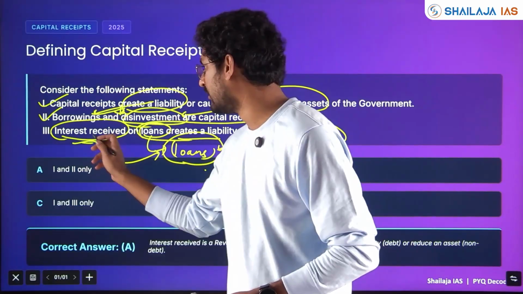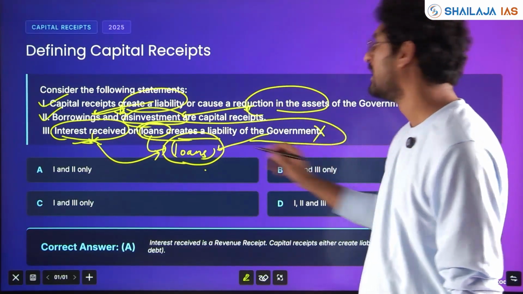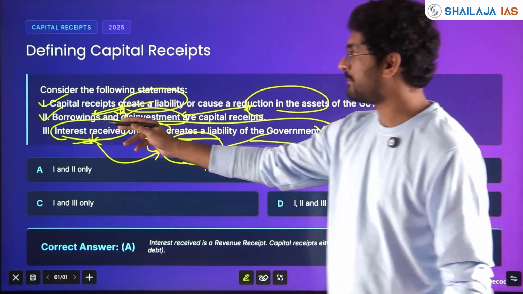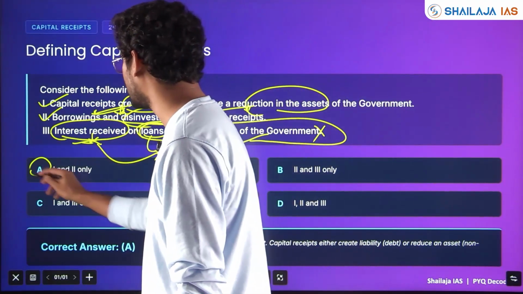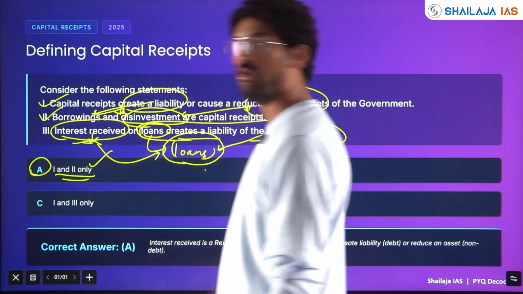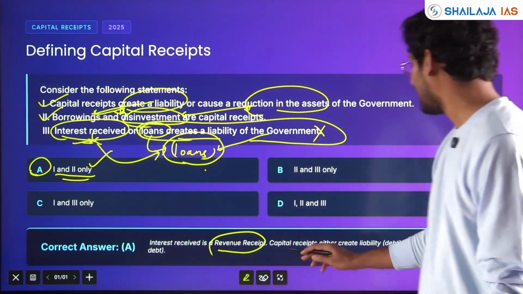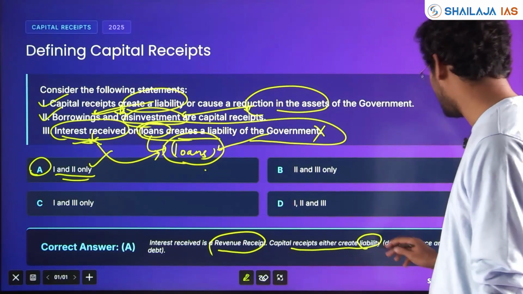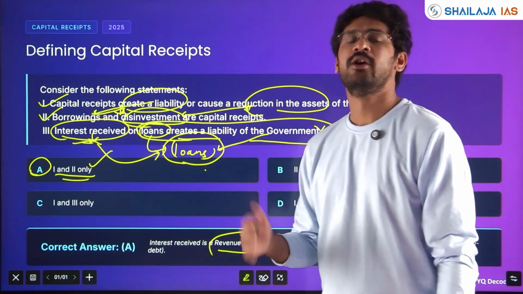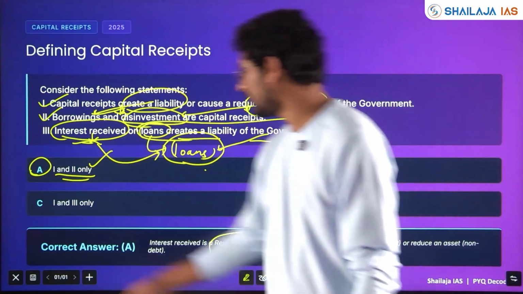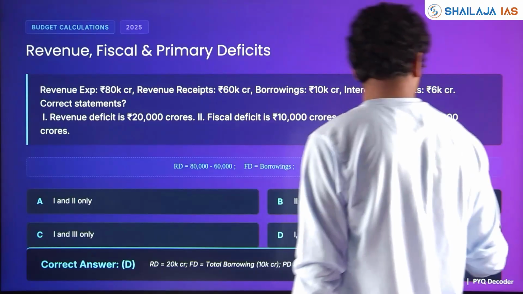This is a revenue receipt, interest received by the government. Statement 3 is wrong, statement 1 is right, and statement 2 is a corollary to statement 1. Therefore, 2 pairs, which is option A, 1 and 2 only. So, interest received is a revenue receipt. Capital receipts either create liability or reduce an asset, and capital expenditure, ulta. Understood? We'll go to the next question.